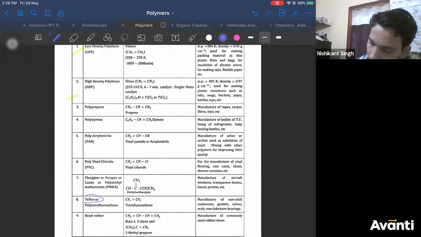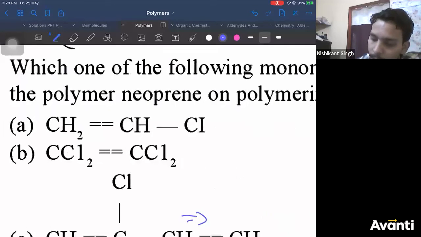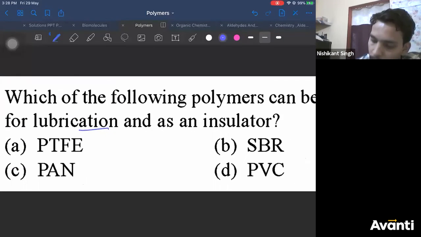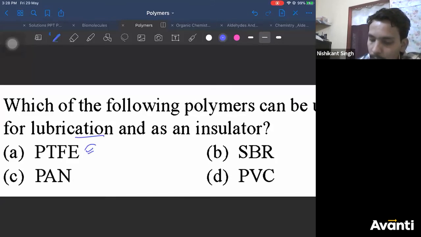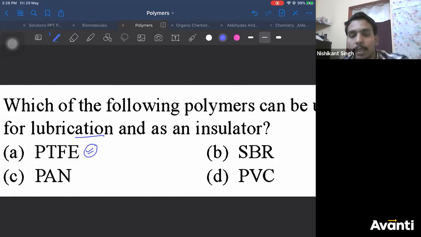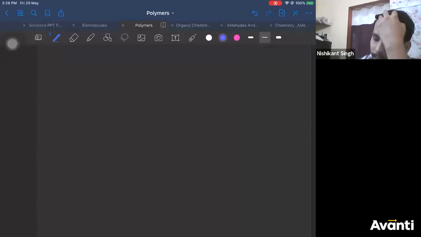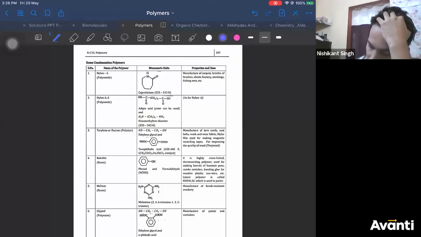Teflon. It is used for lubrication. Okay. So the correct answer here is Teflon. Right? The correct answer here is Teflon. I don't know why you guys answered. Oh, now I understood why you answered D.